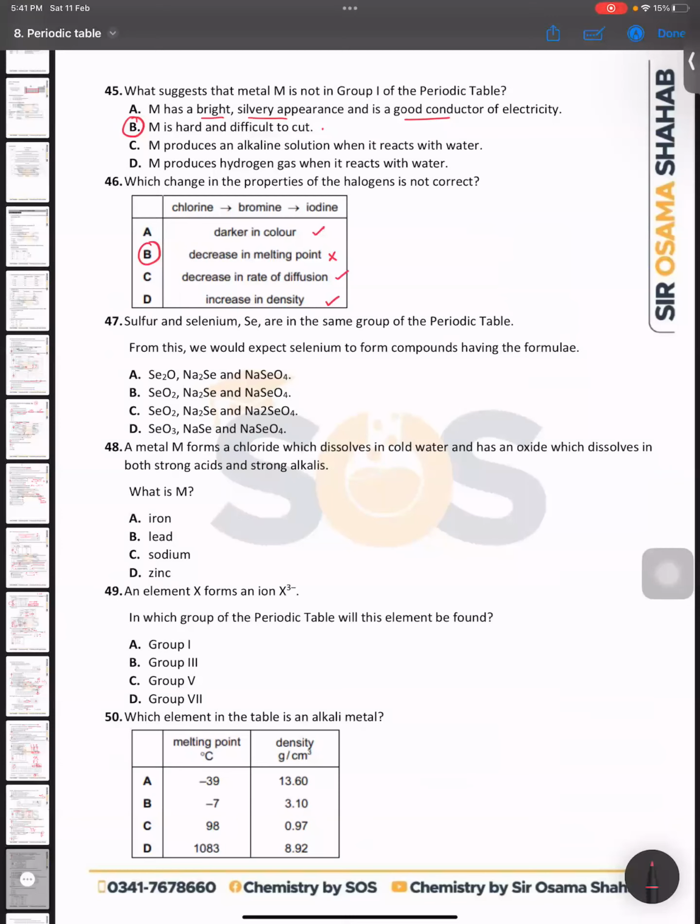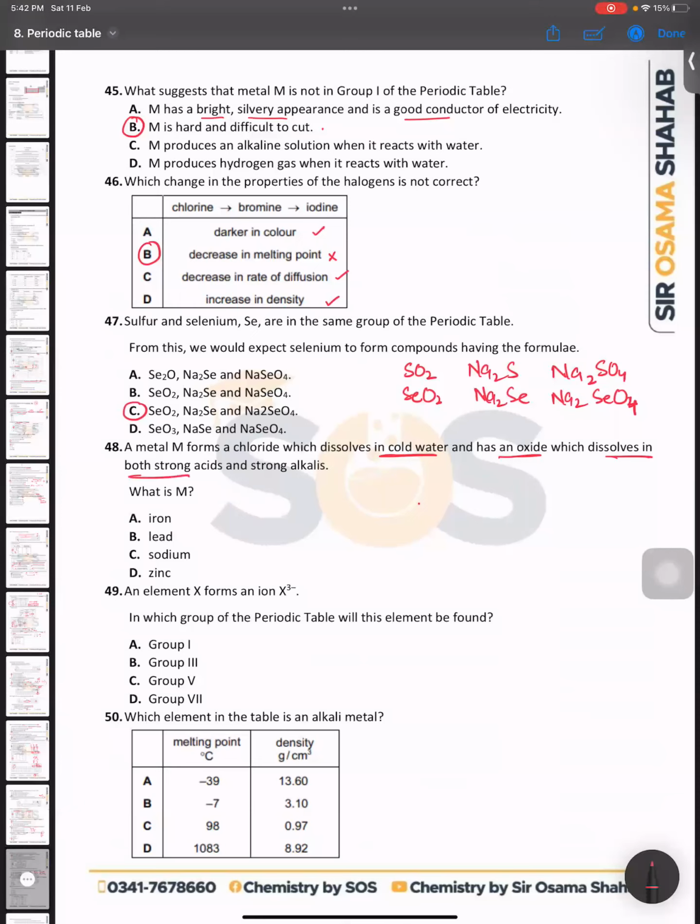Then sulfur and selenium are both in the same group. We need to know that sulfur dioxide, sodium sulfide, and sodium sulfate are the right formulae of the compounds with sulfur. So if you want to replace them with selenium, it would be like this. You need to remember this would be the same as sulfur, right? So what is the right answer? It should be C, right? C, sir.